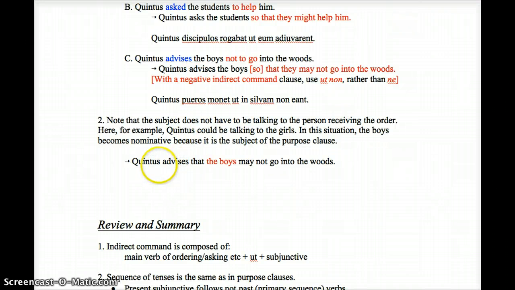You could say Quintus advises that the boys may not go into the woods. He's not necessarily talking to the boys here. In this sentence, the boys would become nominative, whereas here it's accusative. Here it's accusative because it's the direct object of monet. Here it would be nominative because it's the subject of may not go. It would be the subject of eant.